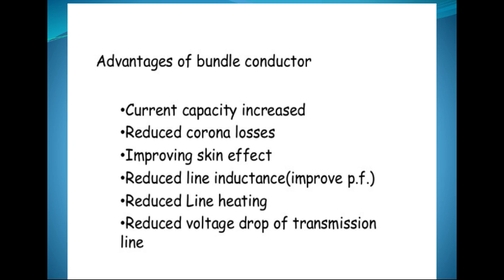It means in case of AC supply, most of the current flows through the outer part of the conductor, the skin of the conductor, so there is no proper utilization of the complete cross section of the conductor, due to which resistance of the wire in AC supply is more than resistance offered by the conductor in a DC supply.